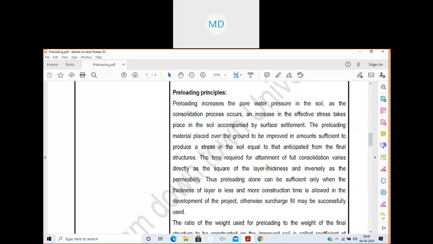The time required for attainment of full consolidation varies directly as the square of layer thickness and inversely as the permeability. So this point you can mark. What is the time required for full attainment of consolidation? It is directly proportional to the square of the layer thickness. Whatever layer thickness is there, the time varies directly with the square of that, and inversely with the permeability.